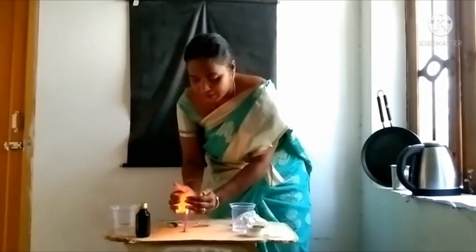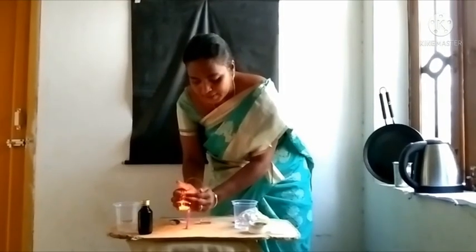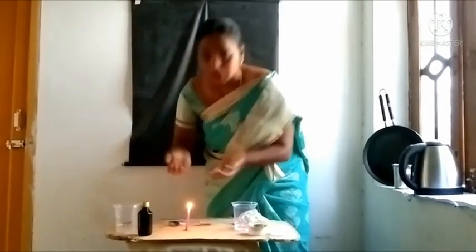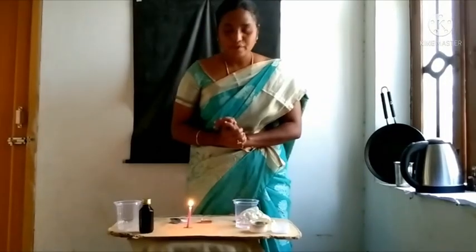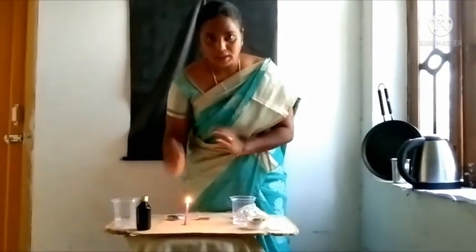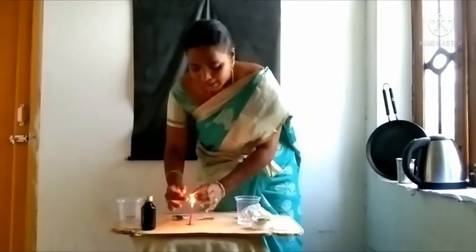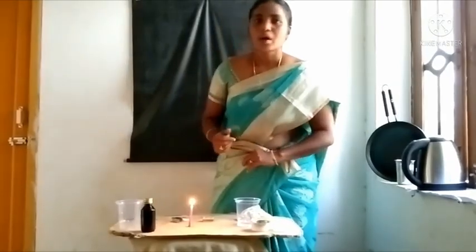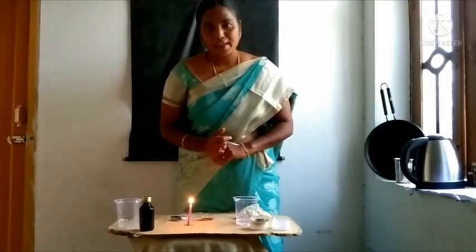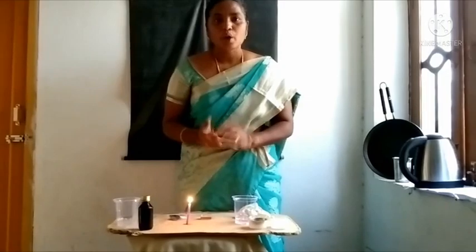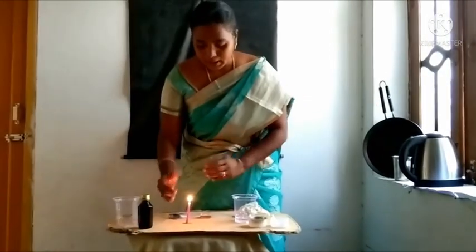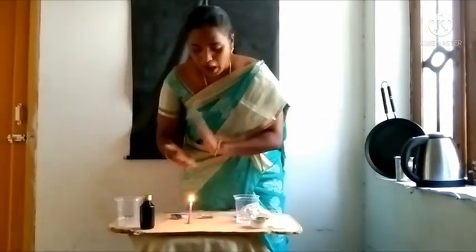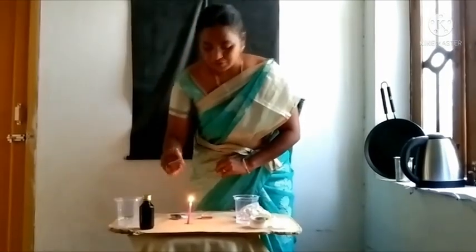What do you observe? After 1 or 2 minutes, we feel heat on our hands because the candle is hot and our hands are cold. Here the candle is a hot body, our hands are a cold body. We know heat is a form of energy. It can transfer from a hot body to a cold body. Here from the candle to our hands, heat is transferred.